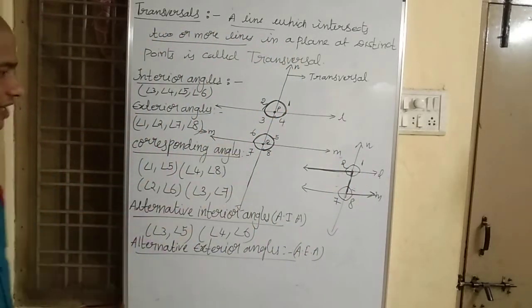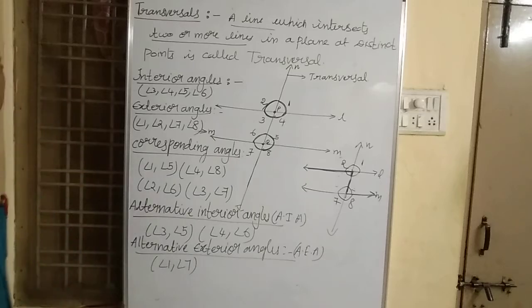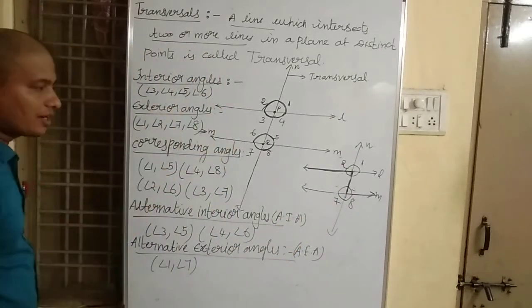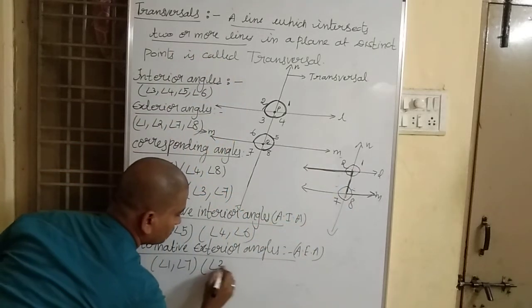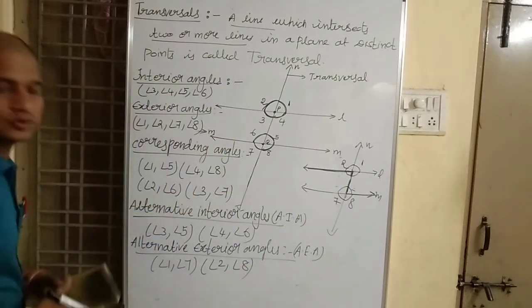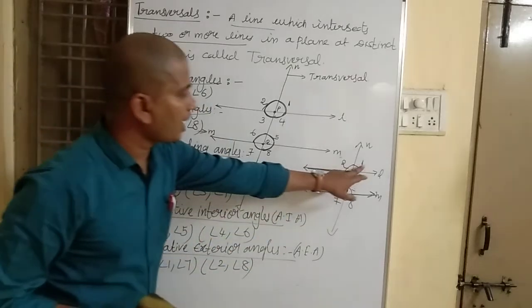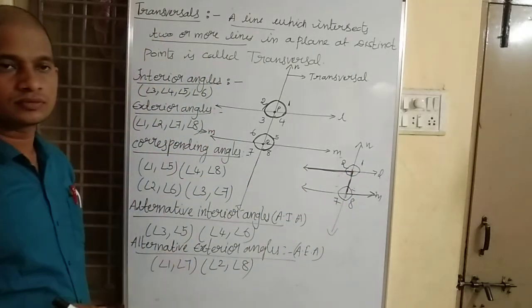One pair of alternative exterior angles is angle 1, angle 7. The other pair is angle 2, angle 8. We have two pairs of alternative exterior angles: angle 1, angle 7, and angle 2, angle 8.